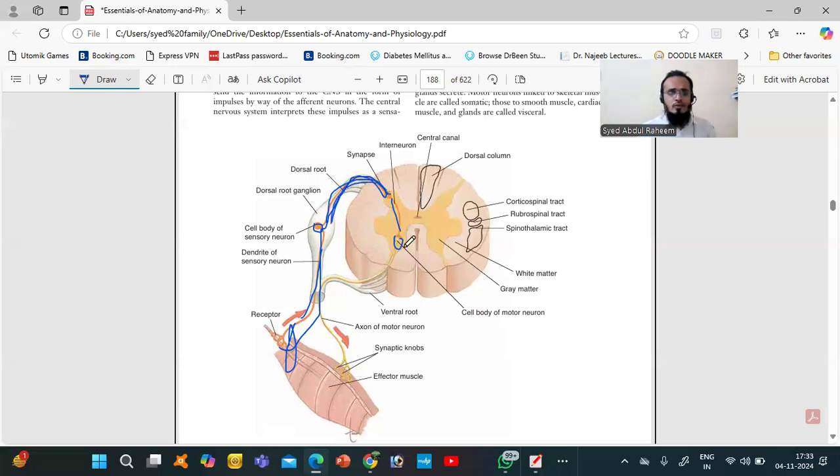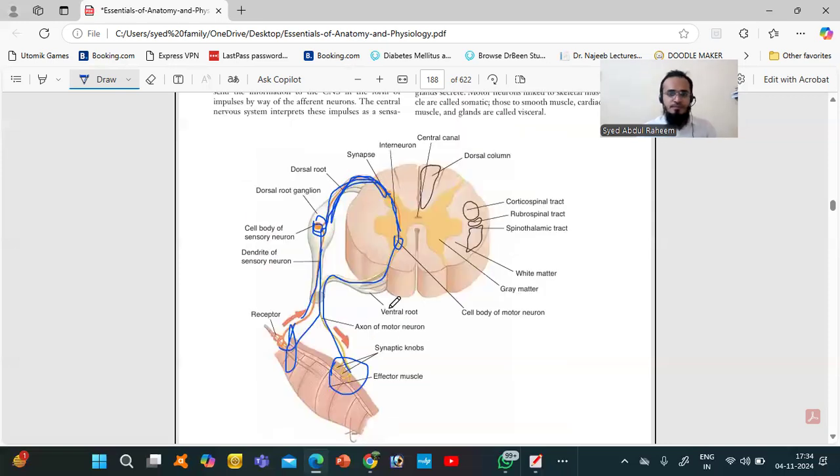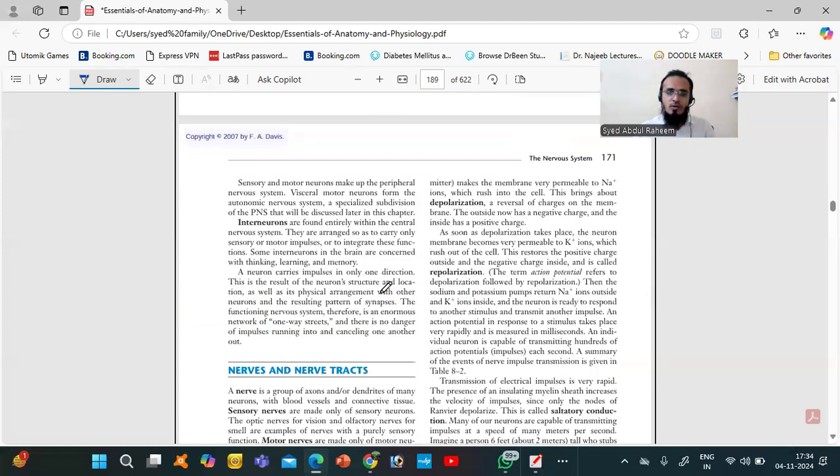And this is the interneuron. This cell body will order about this function. The signal goes through the spinal cord, from the spinal cord to the interneuron, enters into the axon, from the axon to the muscle ending, and we have the effector area. This is the receptor area. This is the effector area. So this is how the function of this neuron will happen and how this works.